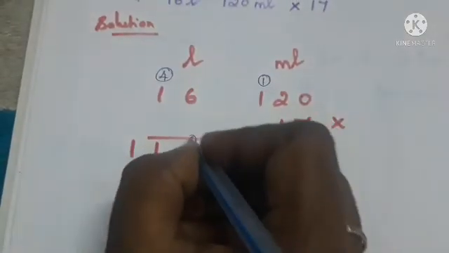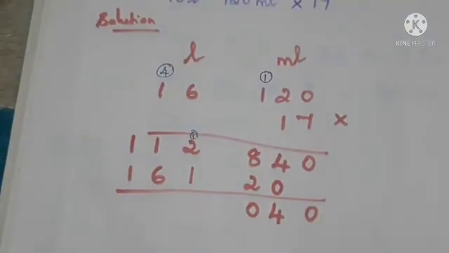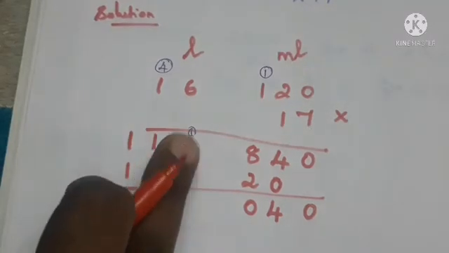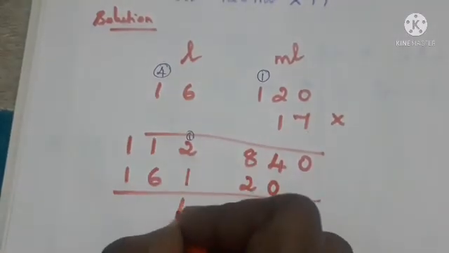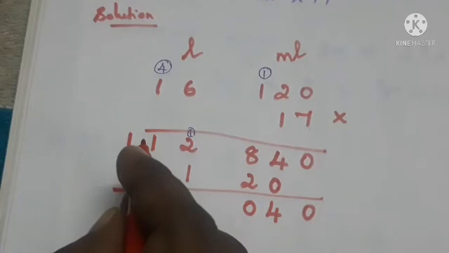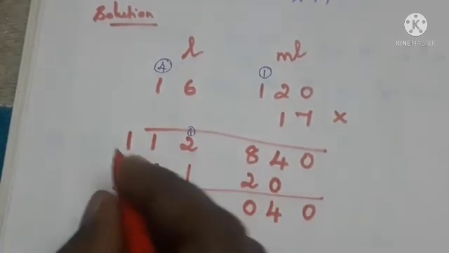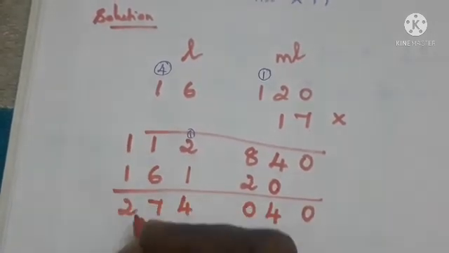Okay, 1 is the balance. So next we have to add 1 plus 2 is 3, 3 plus 1 is 4. 1 plus 2 is 3, 3 plus 1 is 4. Next, 1 plus 6 is 7. 1 plus 1 is 2. 1 plus 1 is 2.